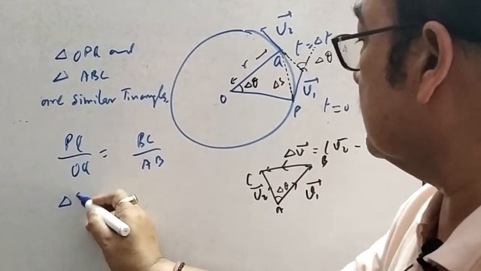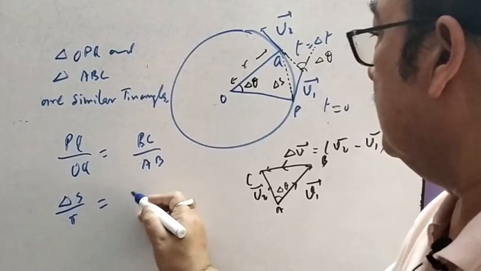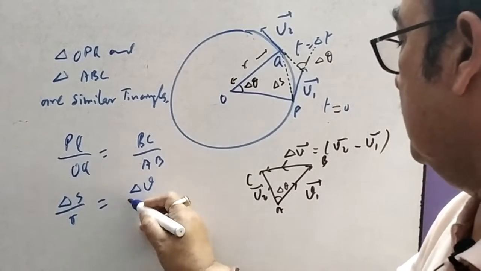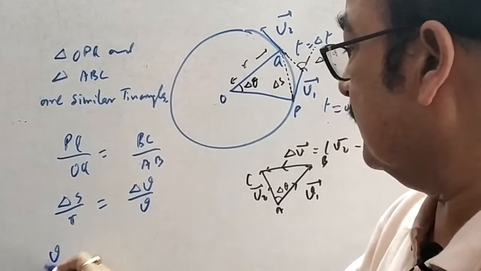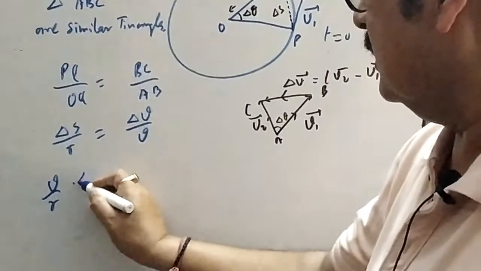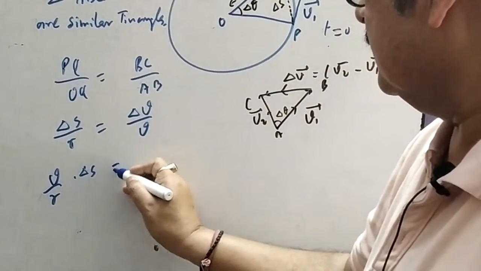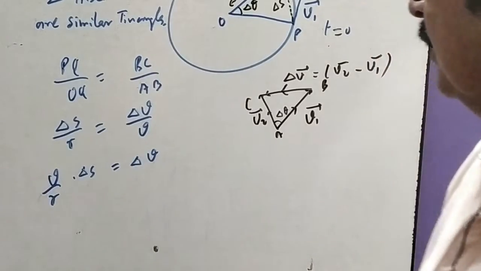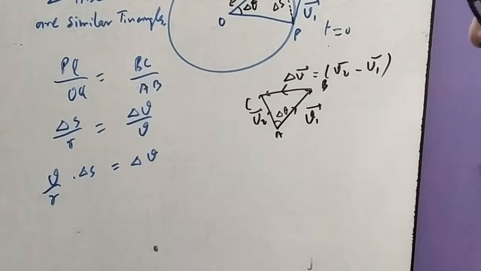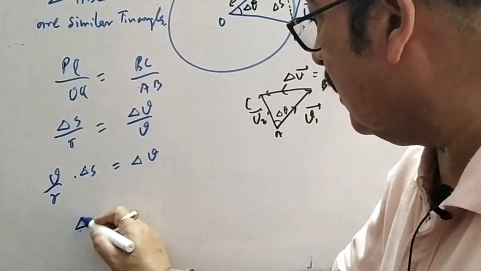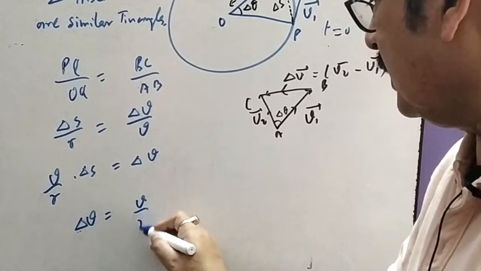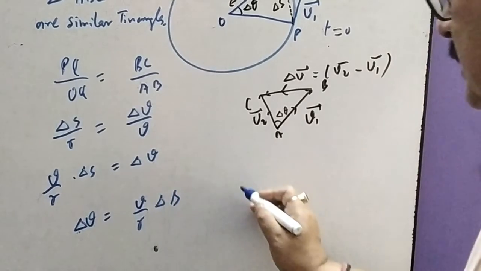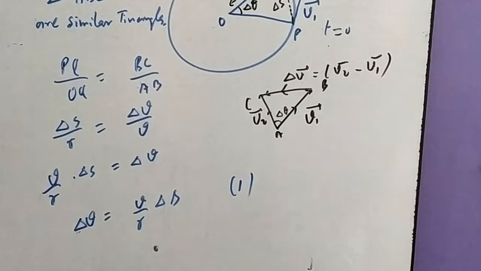PQ can be written as delta S upon R. BC is delta V upon V. Now we transfer V upon R to this side with delta S, and keep only delta V here. We are just reversing the order. Delta V equals V upon R delta S. This is our equation number 1.